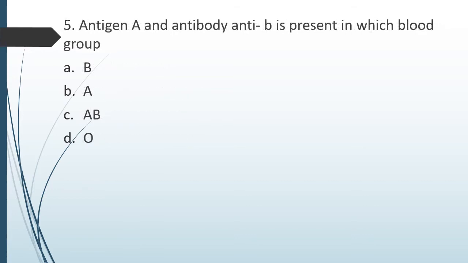Question number 5. Antigen A and antibody anti-B is present in which blood group? Option A, B, option B, A, option C, AB blood group, or option D, O blood group. Antigen A, antibody anti-B. The correct answer is option B, that is blood group A. In blood group B, antigen B is present and antibody anti-A is present. In blood group AB, both antigen A and B are present, however, there is no antibody. And in blood group O, both antibodies anti-A and anti-B are present, however, there is no antigen.